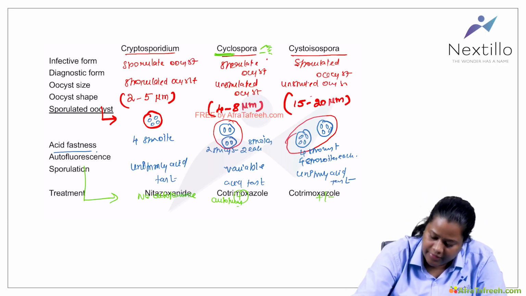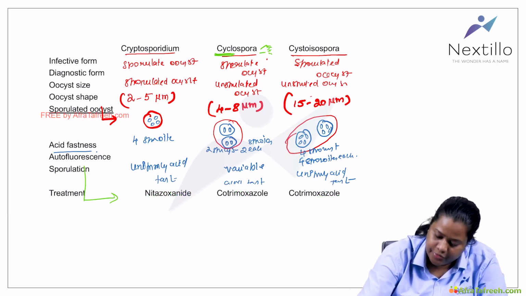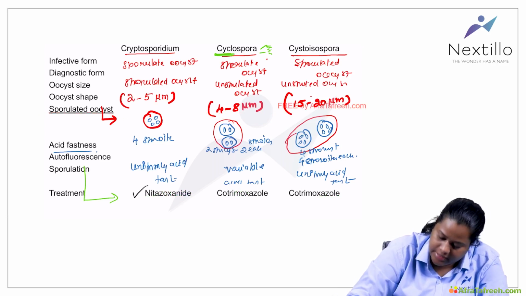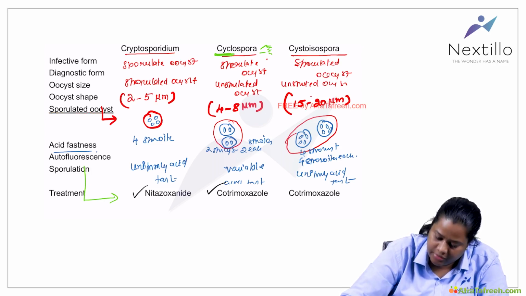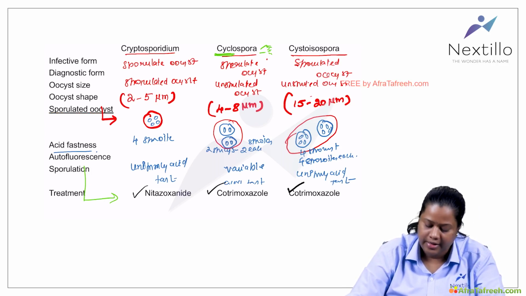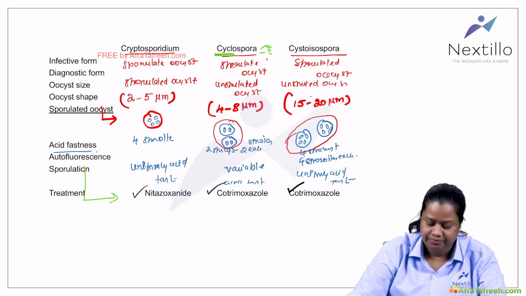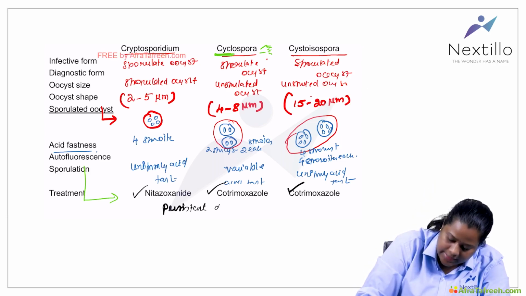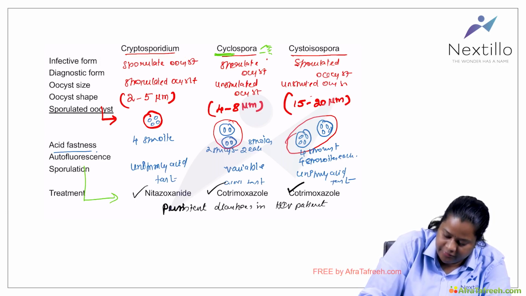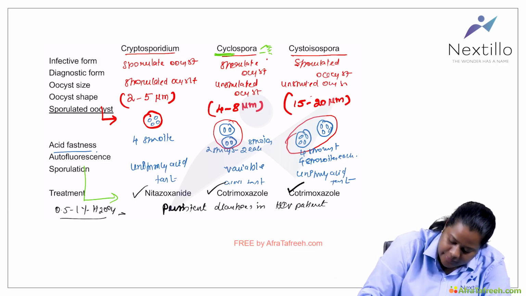Now the treatment options: the treatment for Cryptosporidium is nitazoxanide. For Cyclospora it is cotrimoxazole, and for Cystoisospora also it is cotrimoxazole. A very important point: Cryptosporidium, Cyclospora and Isospora cause persistent diarrhea in HIV patients, and if you do acid fast staining with 0.5 to 1% sulfuric acid on the stool sample, they will show acid fast oocysts.